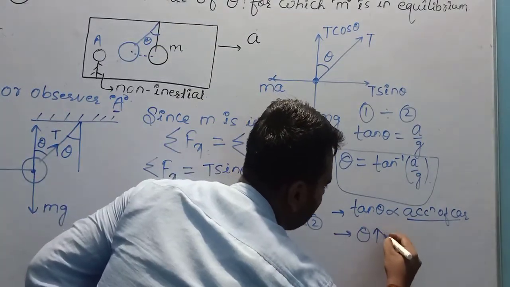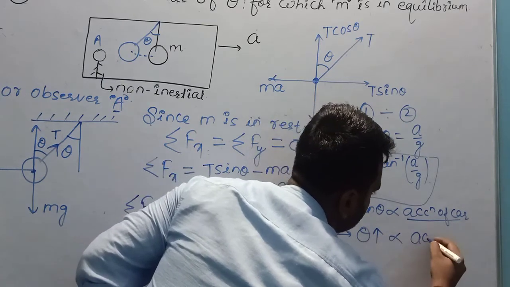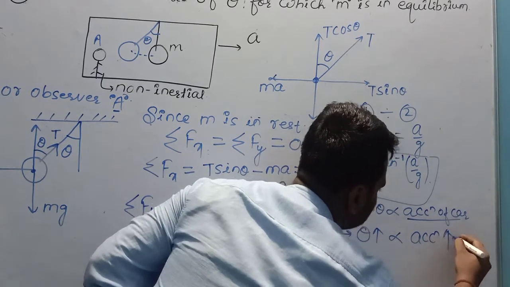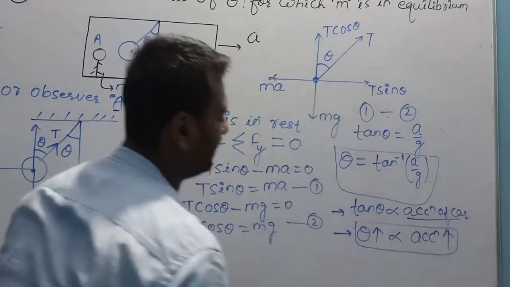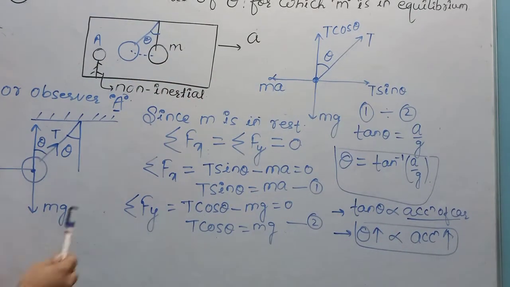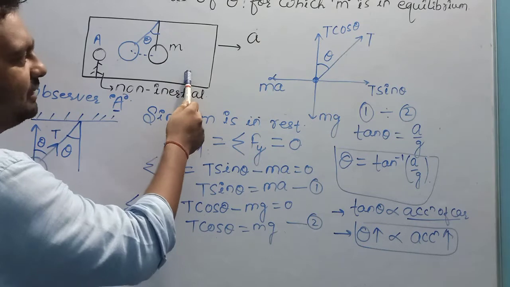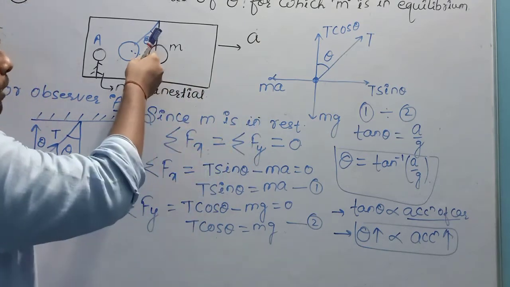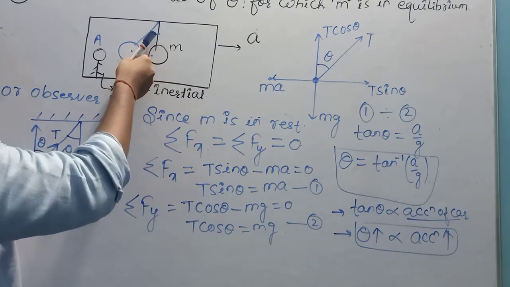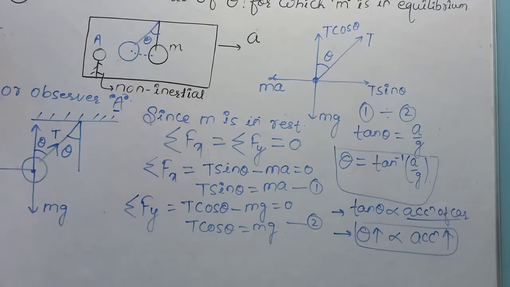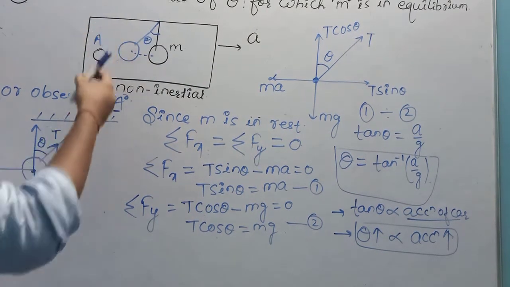Theta will also be high for more acceleration. It means that the more this car is accelerating, the more this bob comes in the backward direction.